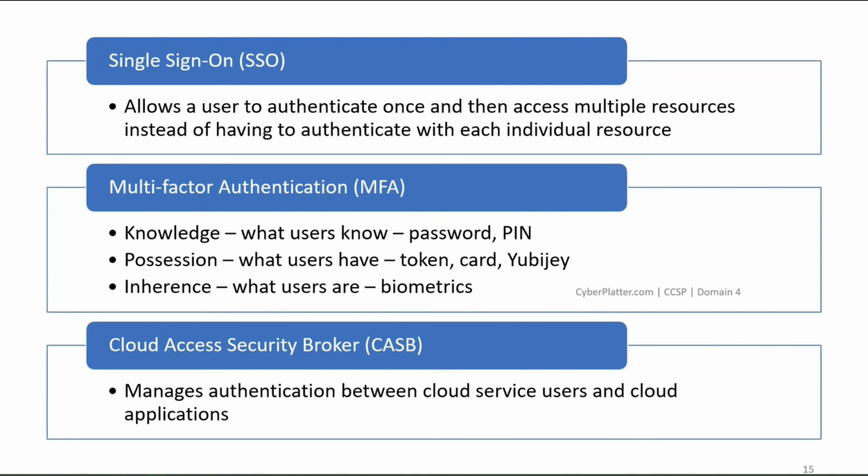There are three ways. The first one is knowledge, what they know, that is, what the user knows, such as password and PIN. The second one is possession, what they have, that is, what the users have, such as a token, card, or YubiKey. The third one is inherence, what they are, that is, biometrics.